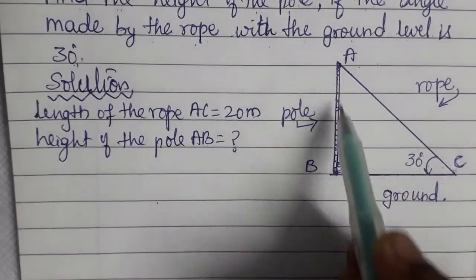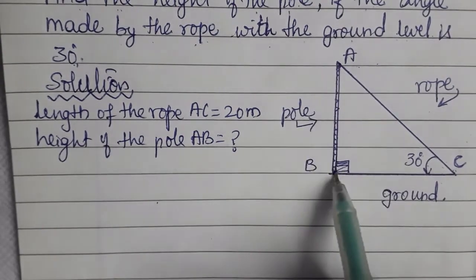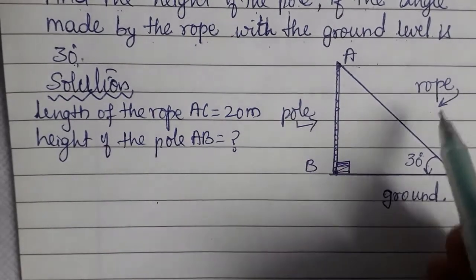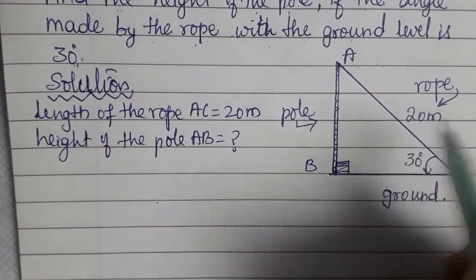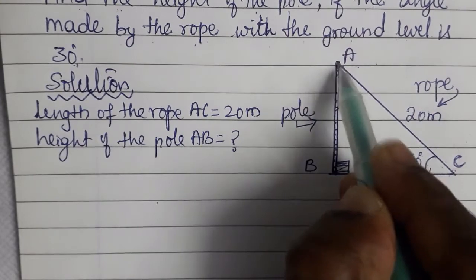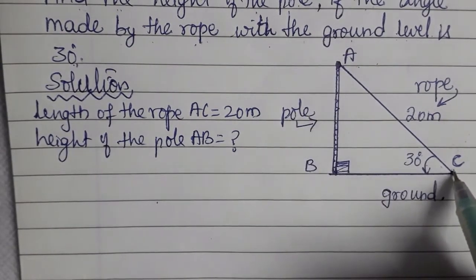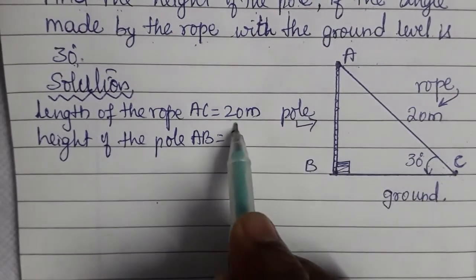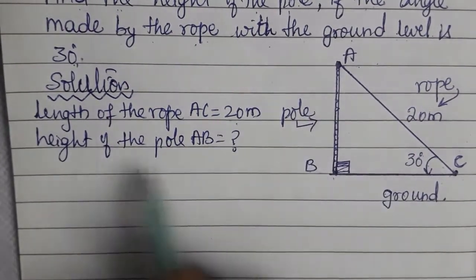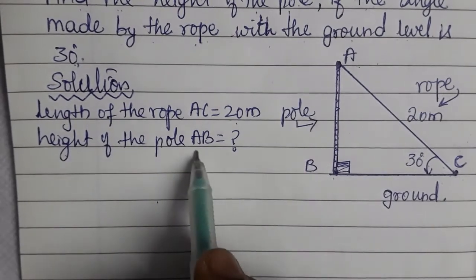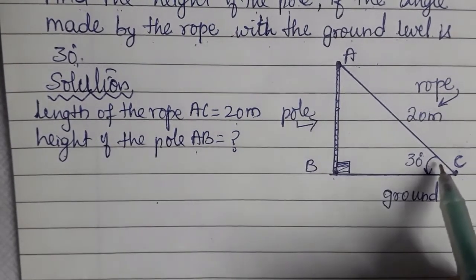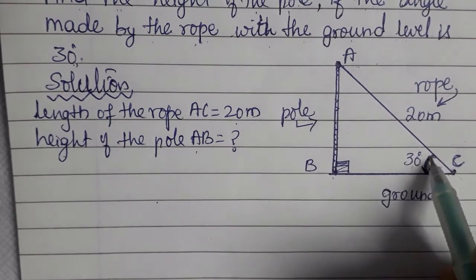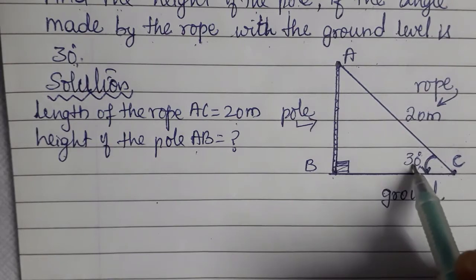Now you can notice a vertical pole. AB is the vertical pole. AC is the length of the rope, 20 meter, tied to the top of the pole, stretched tightly and tied to a point on the ground. So AC is the length of the rope, 20 meter. AB is the length or height of the vertical pole. Now the angle between the rope and the ground is 30 degree.